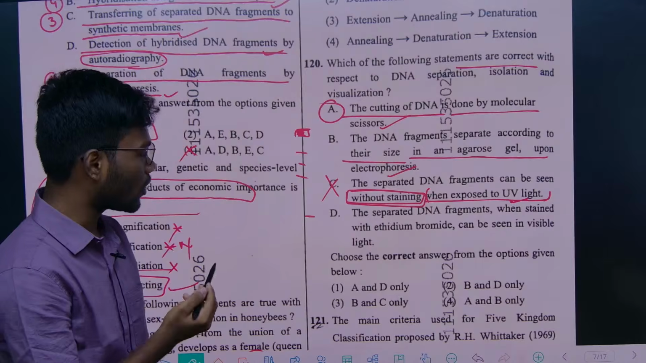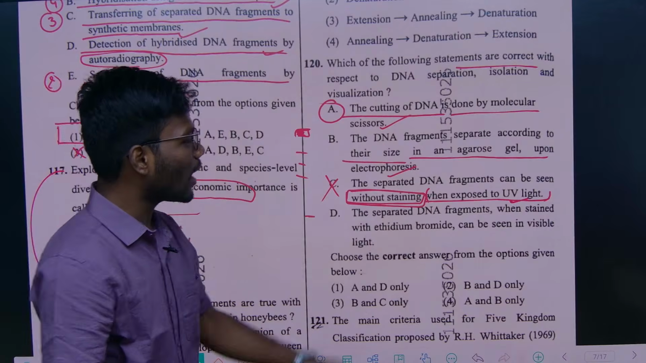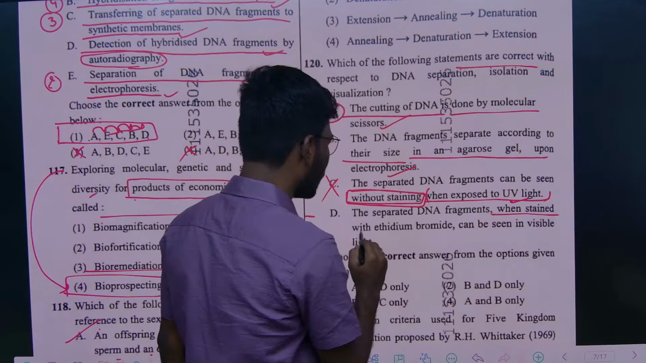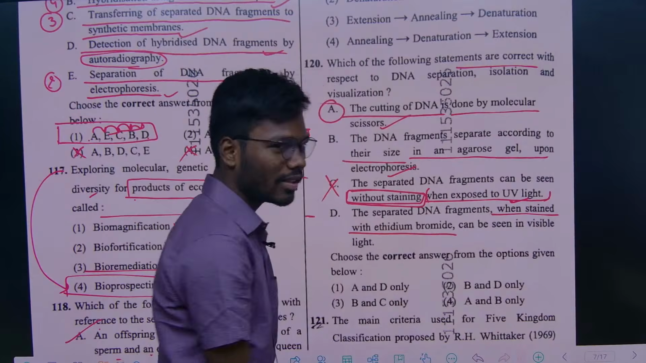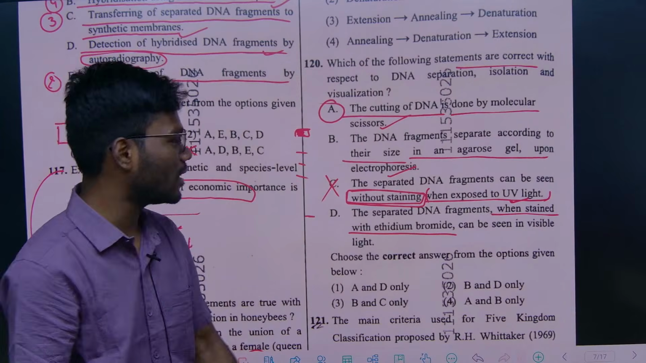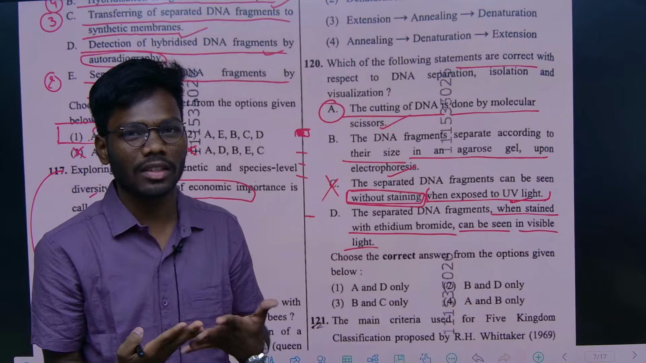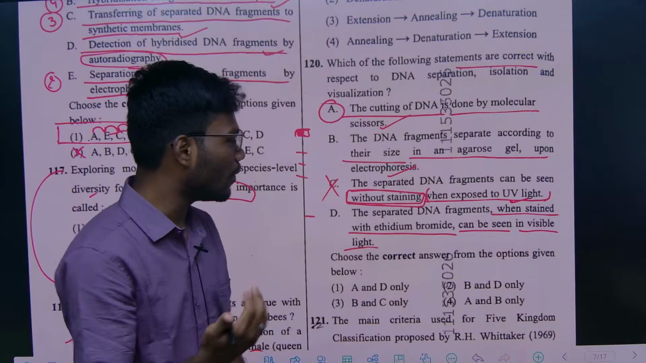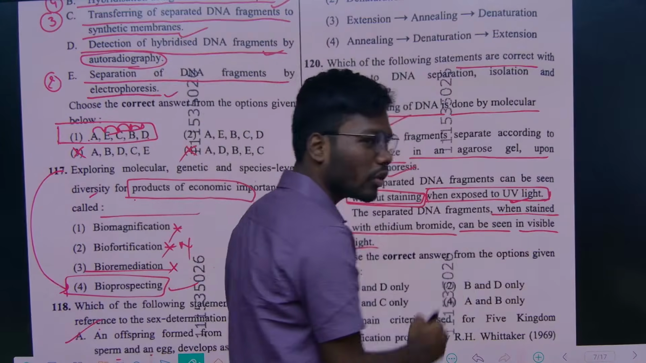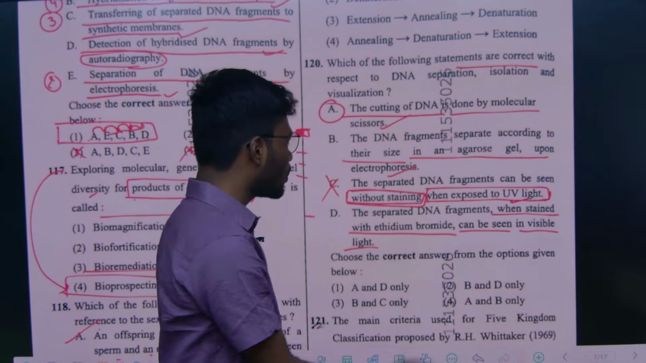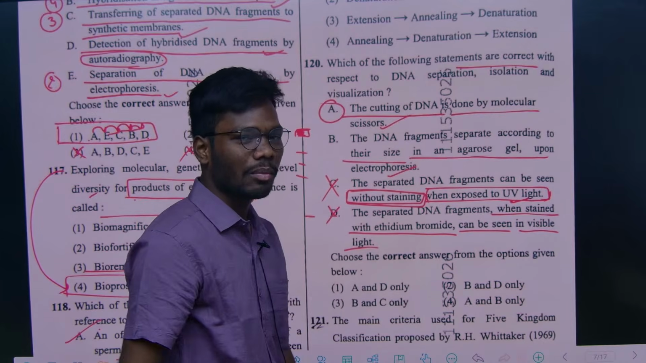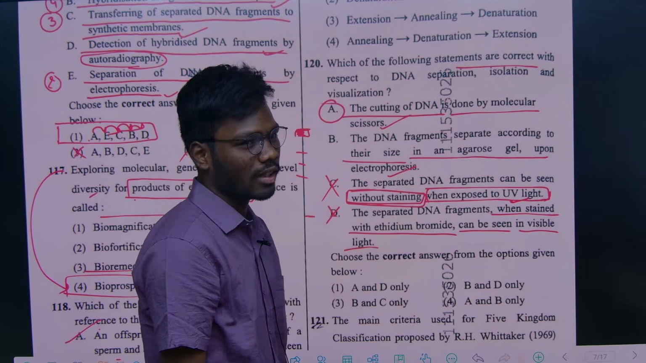wrong option, wrong statement. And the separated fragments when stained with ethidium bromide, right? When stained with ethidium bromide only, can it be seen in visible light? Are you seeing this ethidium bromide in visible light? No, we have to use UV radiation, autoradiography, right? So here these two statements are partially correct and partially incorrect, right?